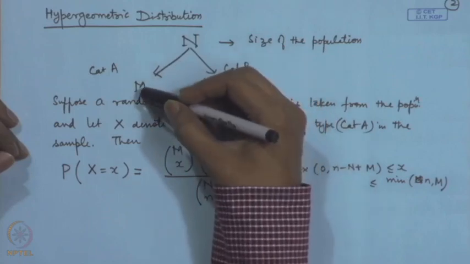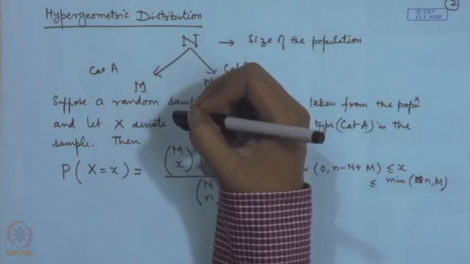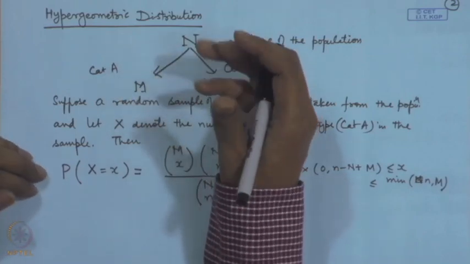Now, one may conduct the following experiment, which is known as the capture-recapture technique. We take a random sample of size capital M from the lake. The fish that are taken out are tagged, that means they are marked with something. Then they are shifted back to the lake, so that they get mixed up with the entire population of fish.